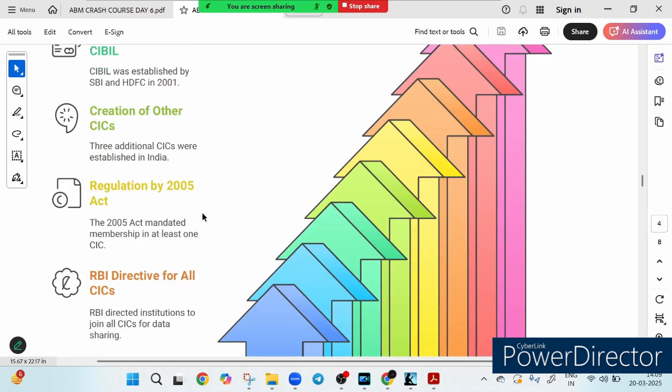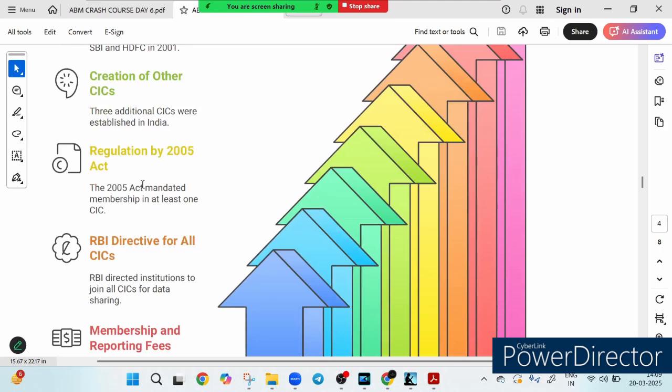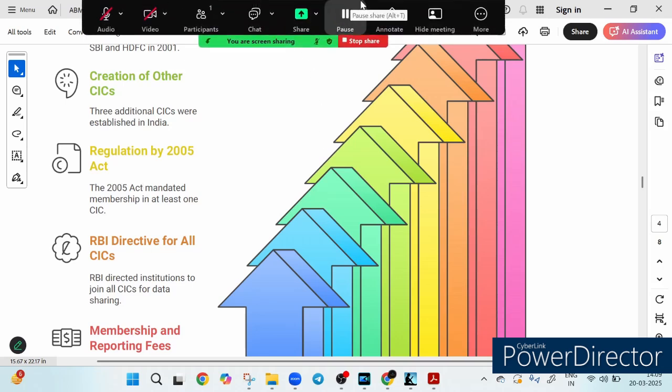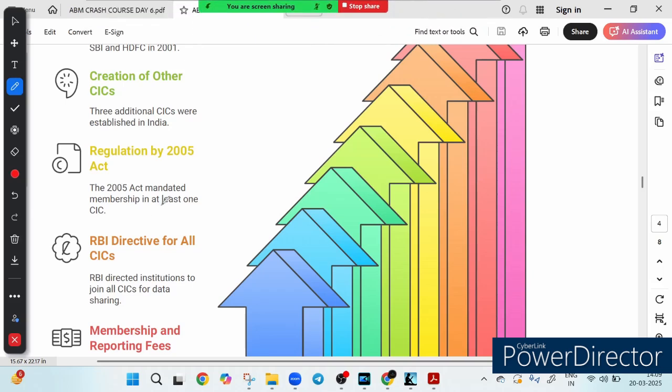The first CIC was established, and SBI and HDFC, along with 3 additional CICs, were established to widen the credit information network. Fast forward to 2005, the RBI introduced a landmark regulation mandating that all financial institutions must be a member of at least one CIC under the Credit Information Companies Act. So basically there was an act which says that every financial institution should be a member of at least one CIC. Now RBI did not stop there.